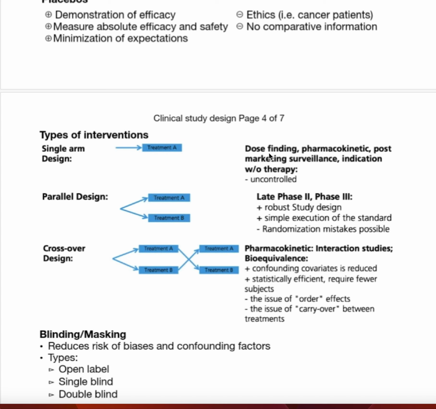Here it's about late phase 2 and phase 3, because we know phase 2 is about patients, and phase 3 is about efficacy and safety to make sure everything is good. It's a robust study design, meaning it's strong, with simple execution, though standard randomization mistakes are possible. Mistakes may happen because we subdivide into two groups, and maybe there is some difference in these groups, so they are not identical.